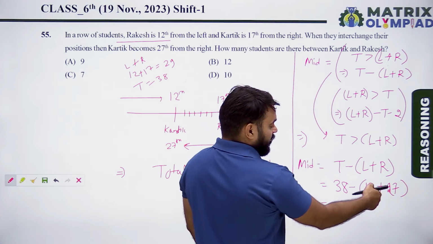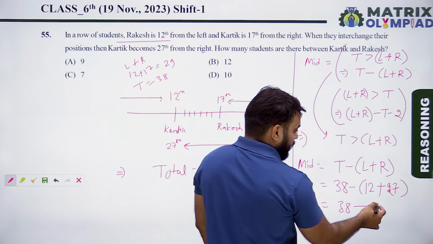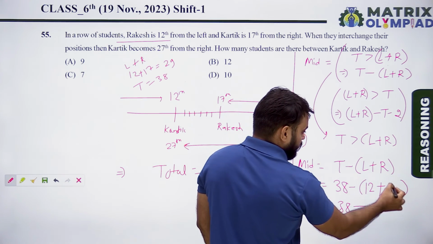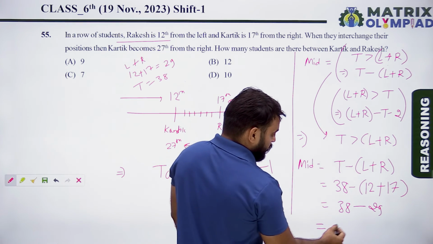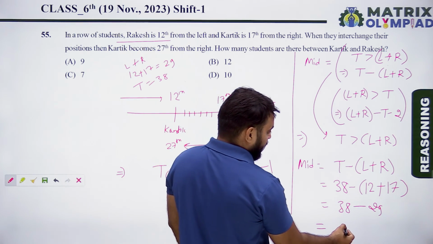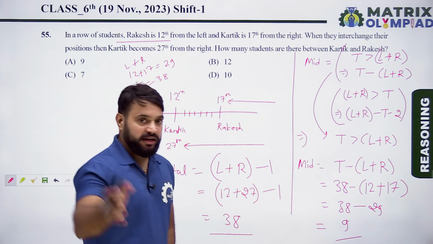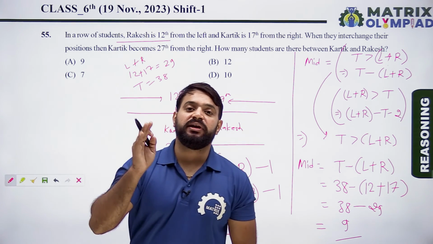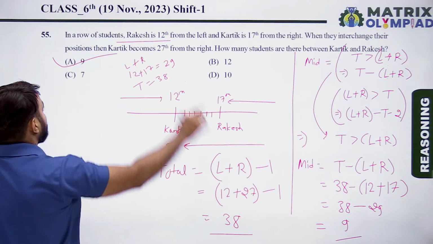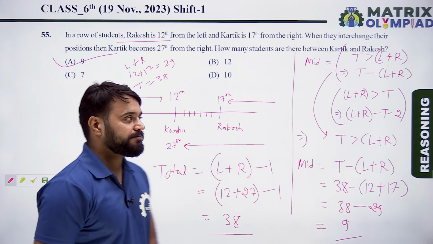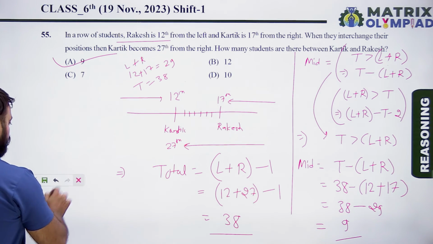So 38 minus (12 plus 17). 12 plus 17 is 29. So 38 minus 29 is 9. So there are 9 students between Karthik and Rakesh. So here option A is the correct answer of this question. So let's move on to the next question.